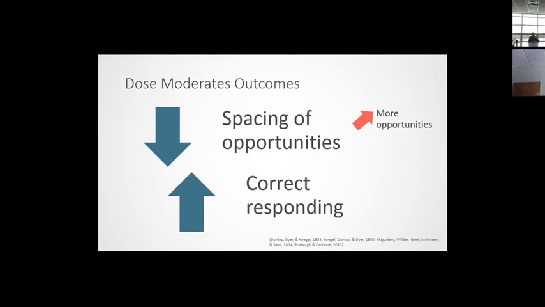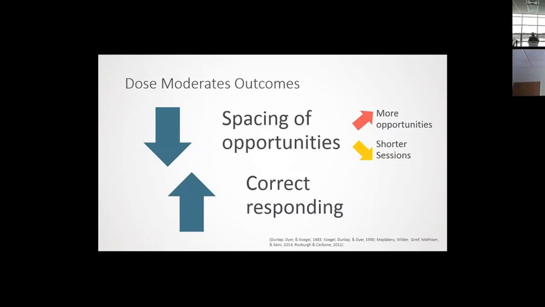I could have a session that's 10 minutes long, and in one session I present 5 opportunities, so they're spaced further apart, and in another session I provide 20 opportunities. So I could increase the number of opportunities. The other way I could do it is to have shorter sessions. I can have the same number of opportunities, 5 in both conditions, but in one I present them 30 seconds apart, and in the other I present them 45 seconds apart. So there are 2 ways to go about decreasing the spacing of opportunities.